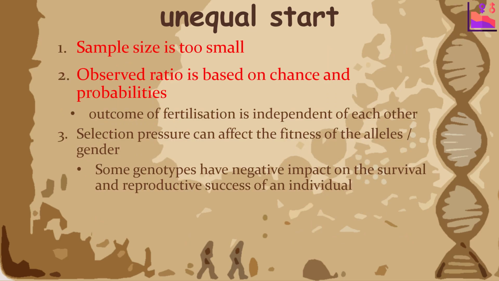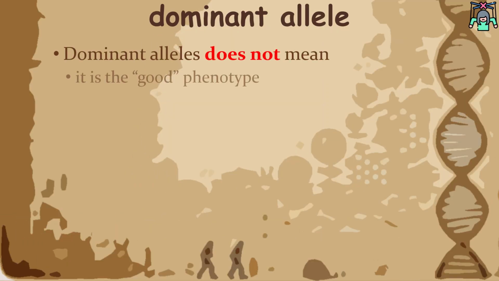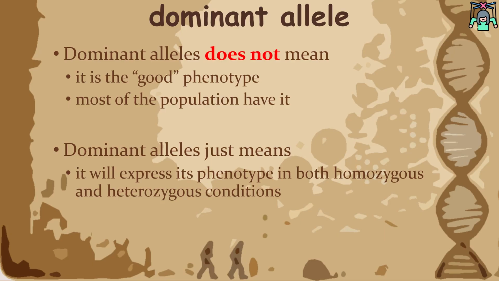In summary, the two most common reasons for differences between observed and expected ratios are small sample size, and the observed ratio is based on probability. Other possible reasons for these differences include selection pressure, where certain alleles or chromosomes are favoured, and the presence of a large portion of the population that still carries the original allele. So it must be noted that a dominant allele does not necessarily represent a beneficial phenotype, nor does it mean that most of the population has that phenotype. Dominant alleles simply mean that their phenotype will be expressed in both homozygous and heterozygous conditions.